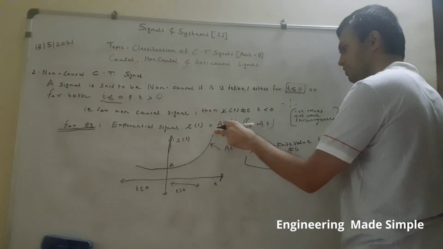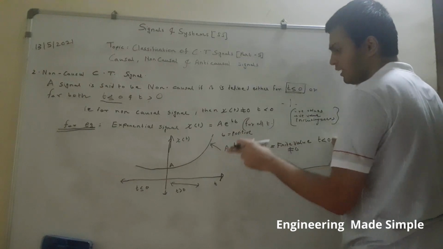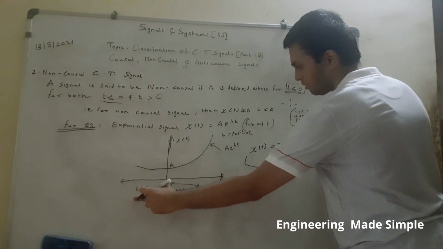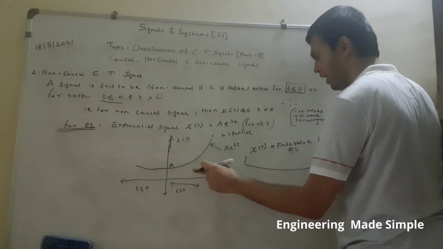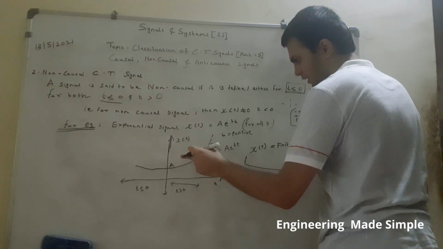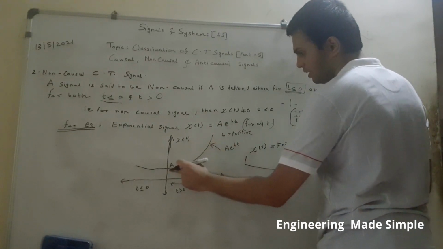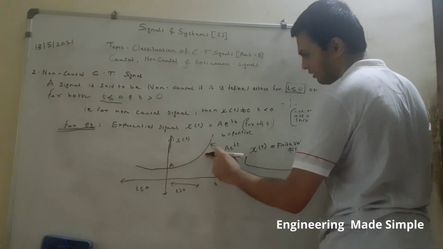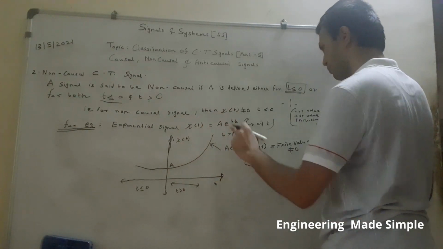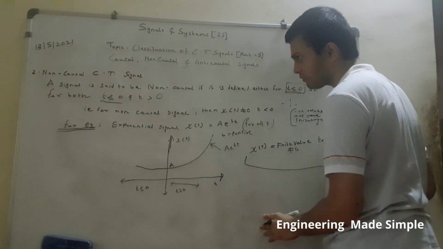So a continuous time signal which is defined for all the values of the independent variable time t is a non-causal signal, because it is defined for both t less than or equal to 0 and t greater than or equal to 0, and that is our definition of a non-causal signal. Here it is plotted as a e raised to bt, and here b is positive, so it would be a rising exponential curve, and it will intersect the y-axis at a because a is a constant.